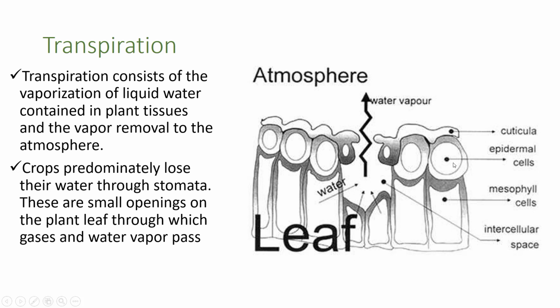So this is a leaf, and there is an intercellular space here where water is stored, and it is converted into water vapor through these stomata, where energy reaches this area, and water through stomata, through the vaporization process, converts into water vapor.